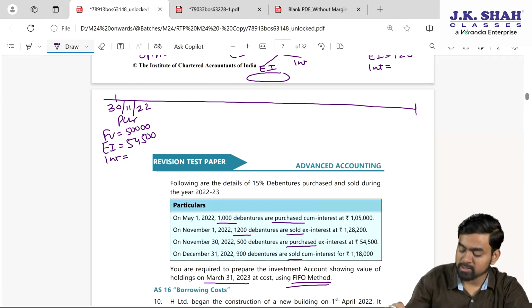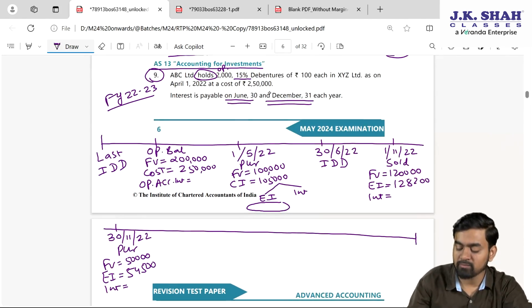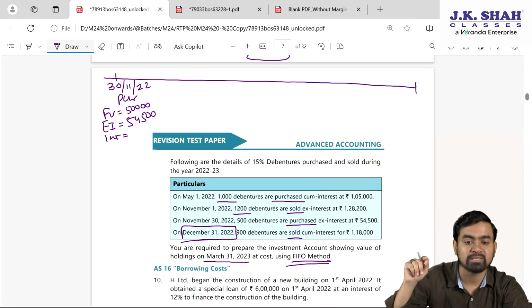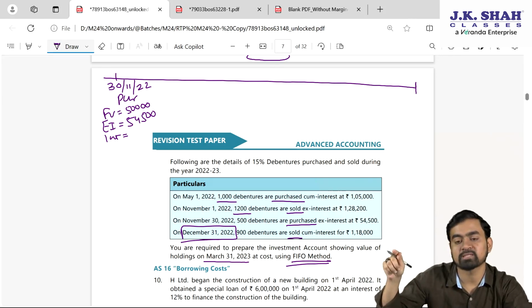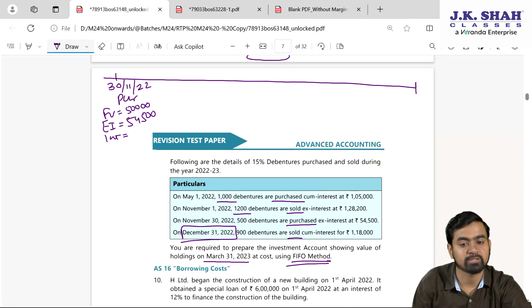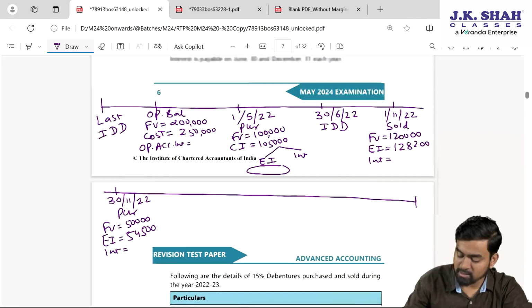Now 31st December, if you observe closely, 31st December is the interest due date as well as the transaction date. So whenever a purchase or sale transaction comes along with an interest due date, first solve the purchase or sale and thereafter the interest due date, my dear students. So here there is a sale transaction on 31st December.